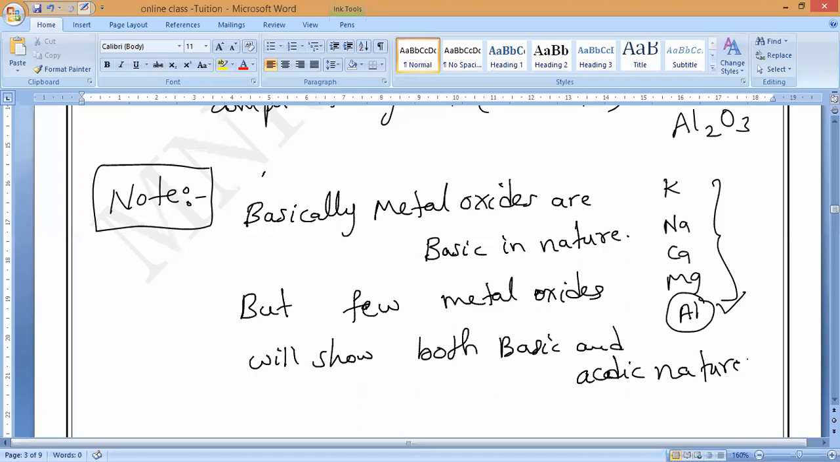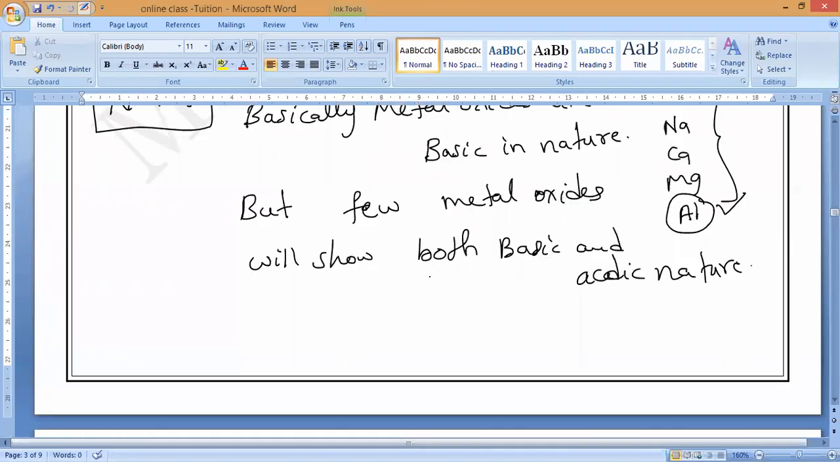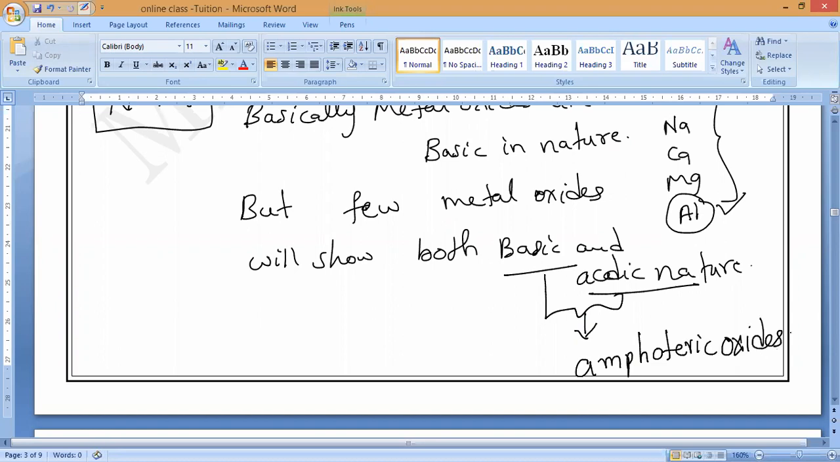Metal oxides which show both basic and acidic nature are called amphoteric oxides. You already know that; in class 8 itself I have taught you. Have at least one of you remembered? Amphoteric oxides, a very important element this is.